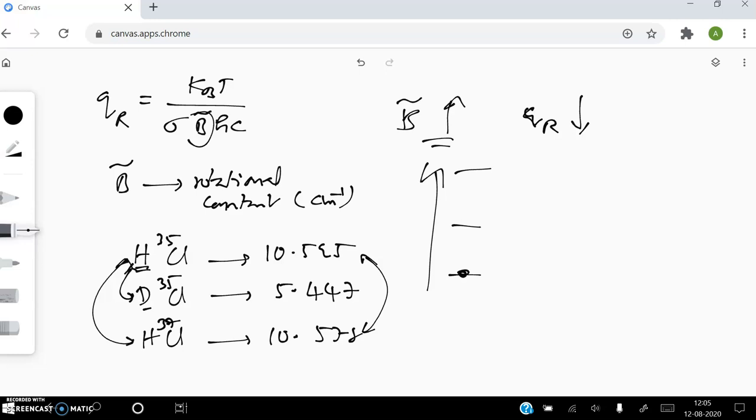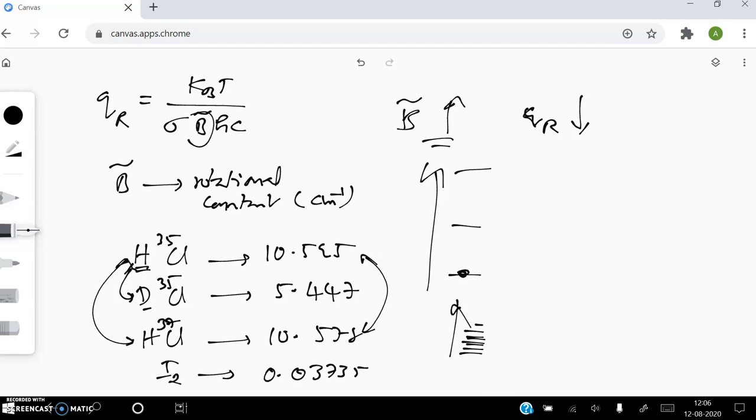Then if you take the iodine molecule, the rotational constant value, see this 0.03735, is very small. If the rotational constant is very small, then the gap between adjacent levels is very small. The levels are so closely spaced that the molecule can access a greater number of states.